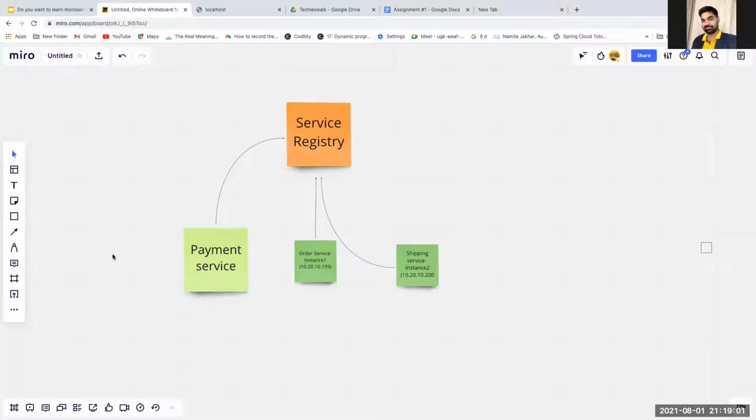So that is the way we use the service registry. And this service registry is nothing but Eureka. And Eureka is from Netflix. So that is the service registry implementation by Netflix.